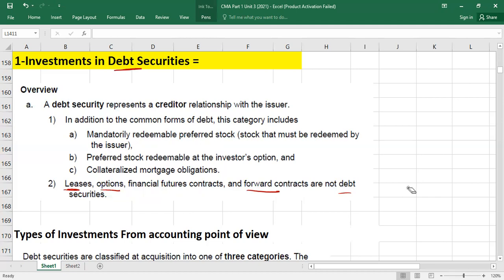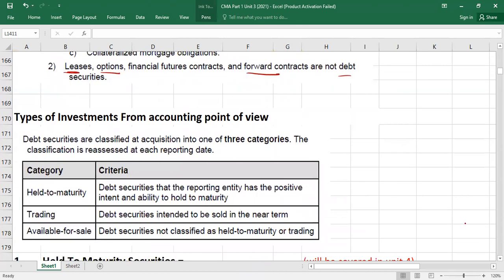Now, when it comes to the accounting for debt securities, the accounting depends on three categories. Whenever you buy bonds or preferred stocks of another company, first you have to classify: is this investment held to maturity? Is this investment trading? Is this investment available for sale? How will you categorize it? It's not hard data. It's on your wish. Wish in a sense, you have to remember this point.